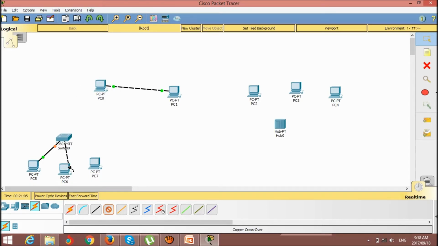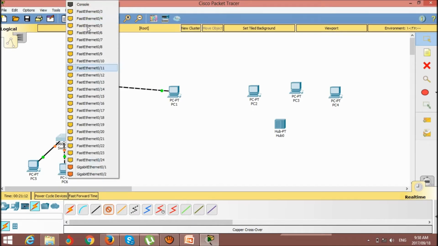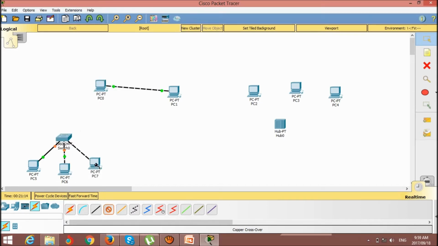Properly, I connect one to another here. We can also see Fast Ethernet 0.